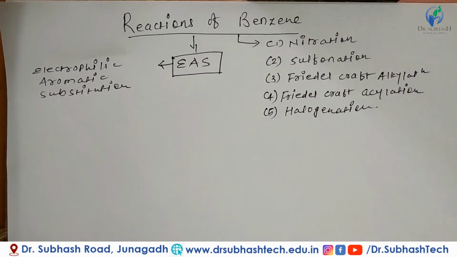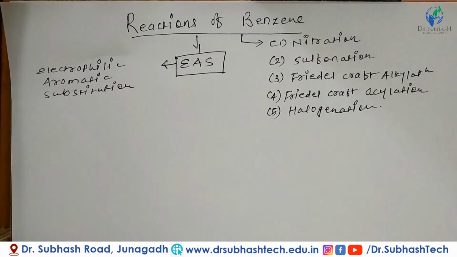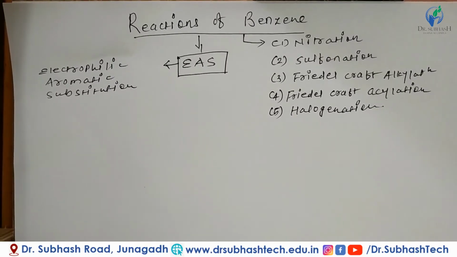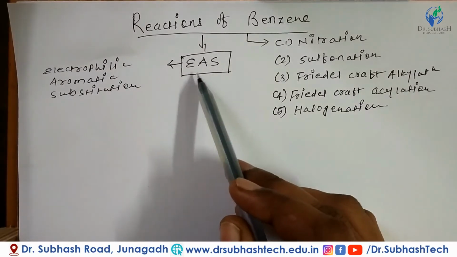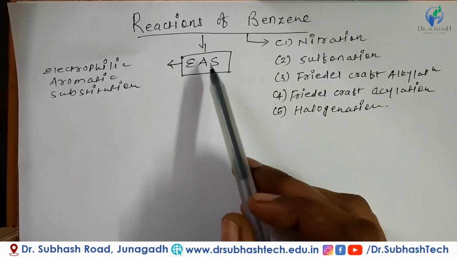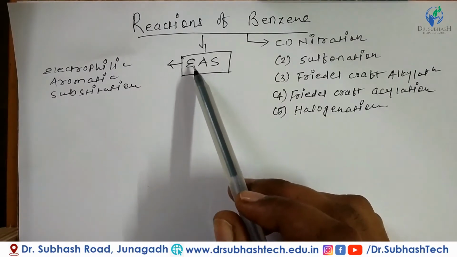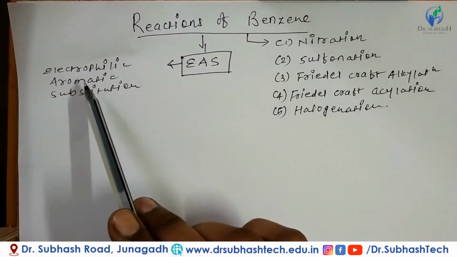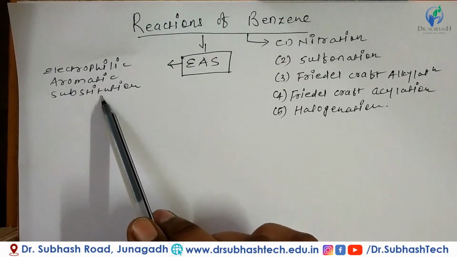Benzene and related aromatic compounds undergo a chemical reaction, that is electrophilic aromatic substitution reaction, EAS. Generally, all benzene-related compounds undergo substitution reaction, that is electrophilic aromatic substitution reaction.